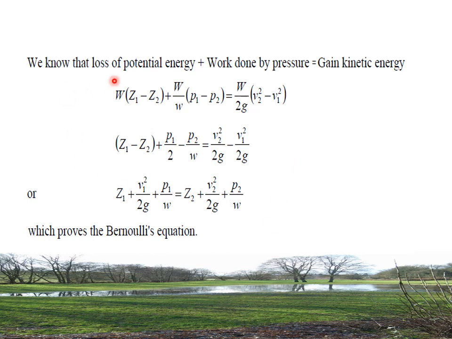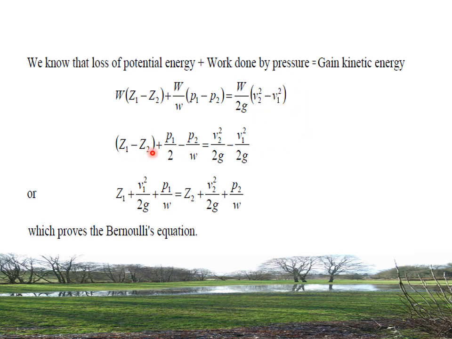We know that loss of potential energy plus work done by pressure equals gain in kinetic energy. Loss of potential energy W into Z1 minus Z2, where Z1 and Z2 are the potential heads at pipe 1 and pipe 2, plus W by w into P1 minus P2 equals W by 2g into V2 square minus V1 square.